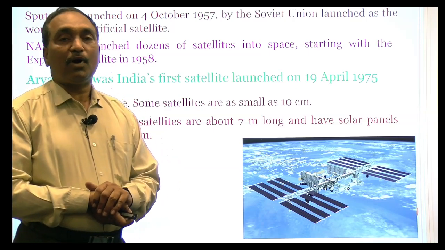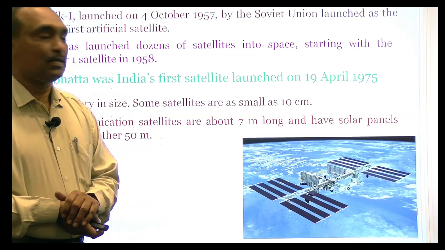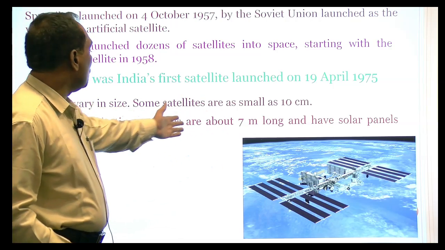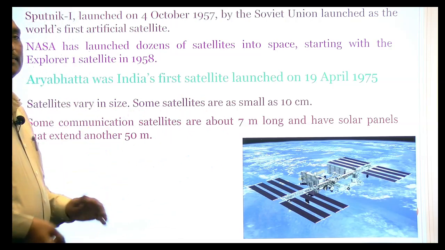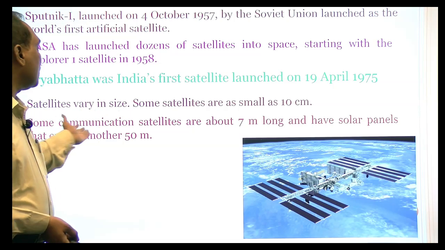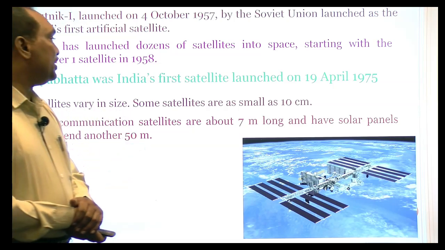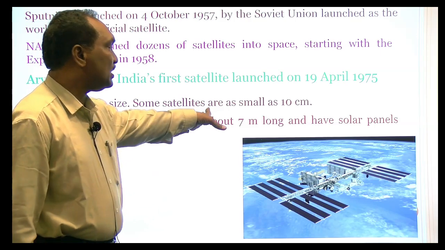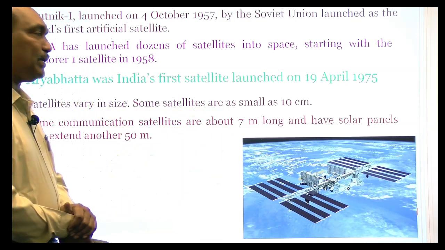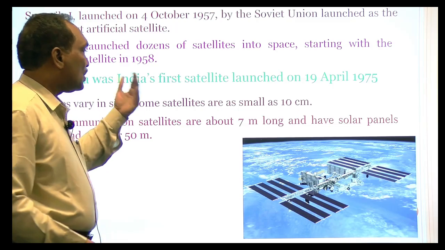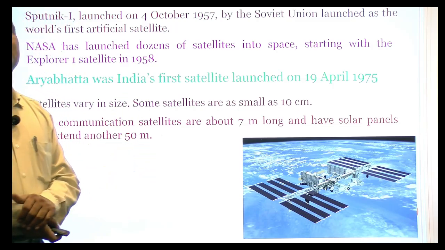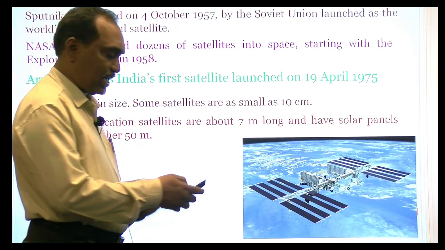So that we want to make some solar panels. Those are the solar panels whose length is nearly 50 meters, to work with the 7 meter length of communication satellites. The length of the communication satellite is actually only 7 meters, but by using these solar panels, whose length is 50 meters.